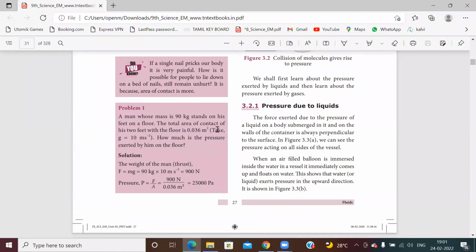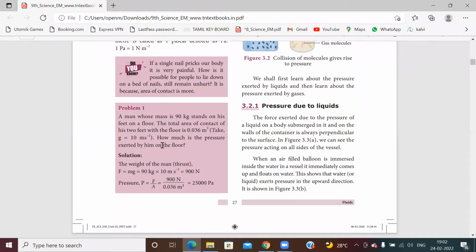A man whose mass is 90 kilograms stands on his feet on a floor. The total area of contact of his 2 feet with the floor is 0.036 meter square. Take g, acceleration due to gravity. Actually 9.8 they used to tell earlier, 9.8 meter per second square. Now they have approximated it to 10 meters per second square. How much is the pressure exerted by him on the floor?